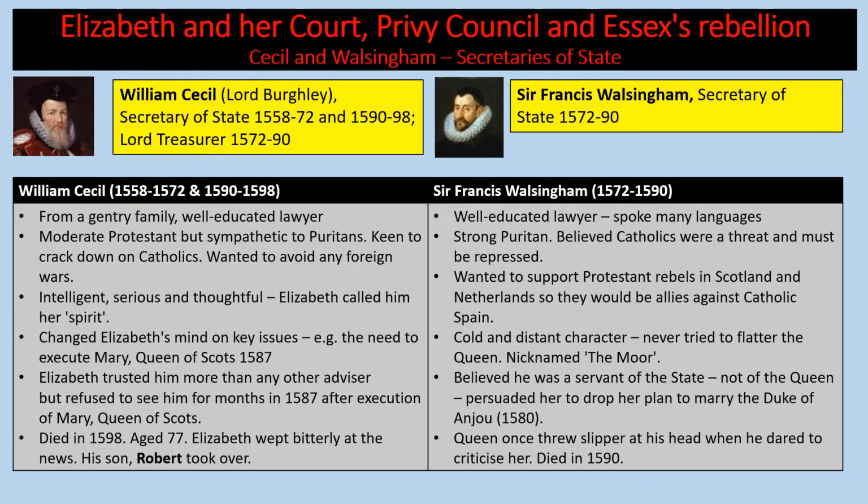So in terms of William Cecil, he's from a gentry family. He was a well-educated lawyer. He was a moderate Protestant but sympathetic to Puritans. He was keen to crack down on Catholics, and he wanted to avoid any foreign wars. He was intelligent, serious and thoughtful. Elizabeth called him her spirit. He changed Elizabeth's mind on key issues such as the need to execute Mary Queen of Scots in 1587.